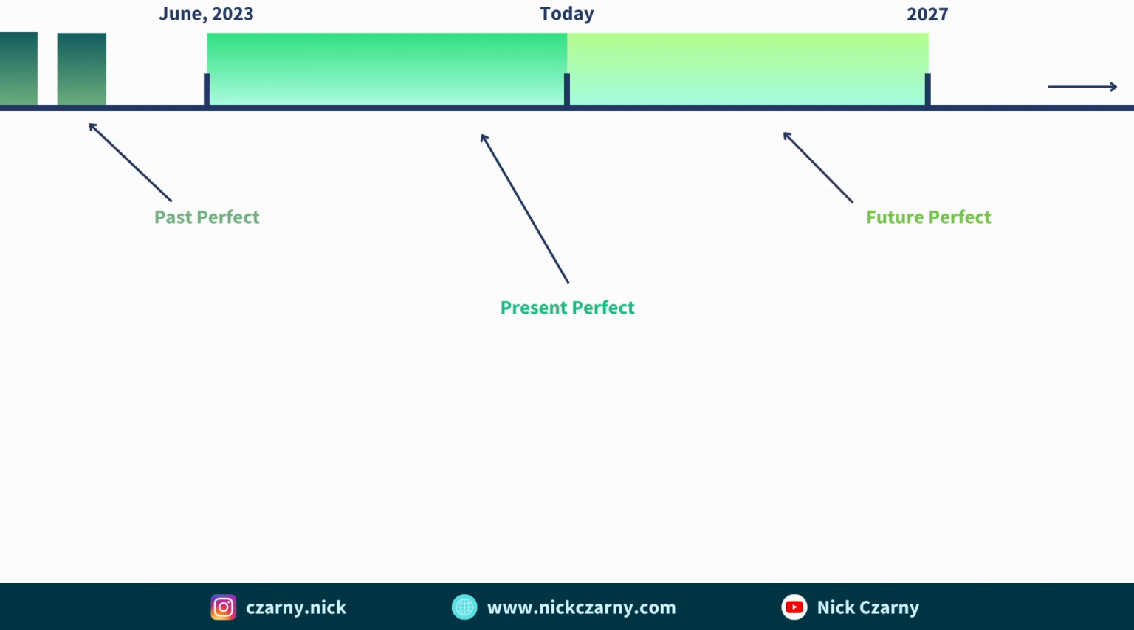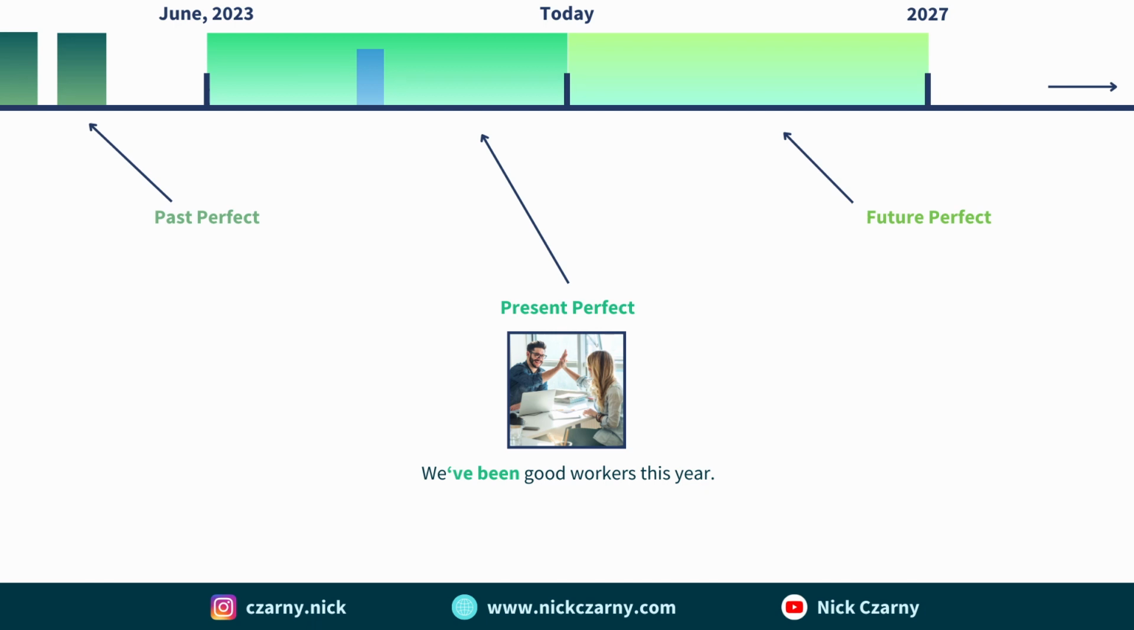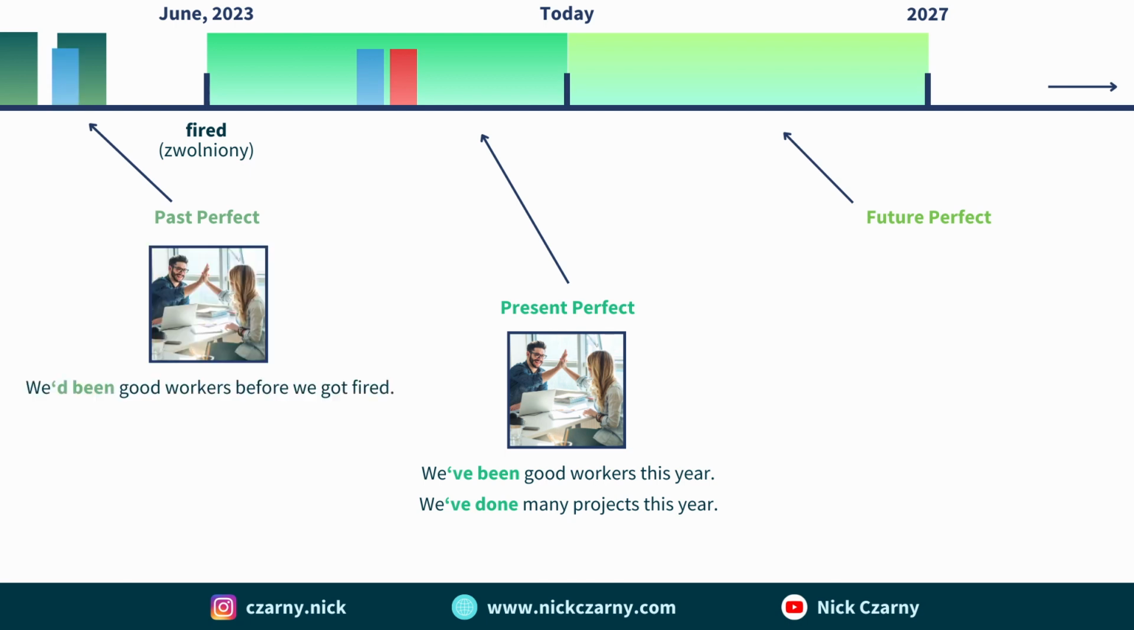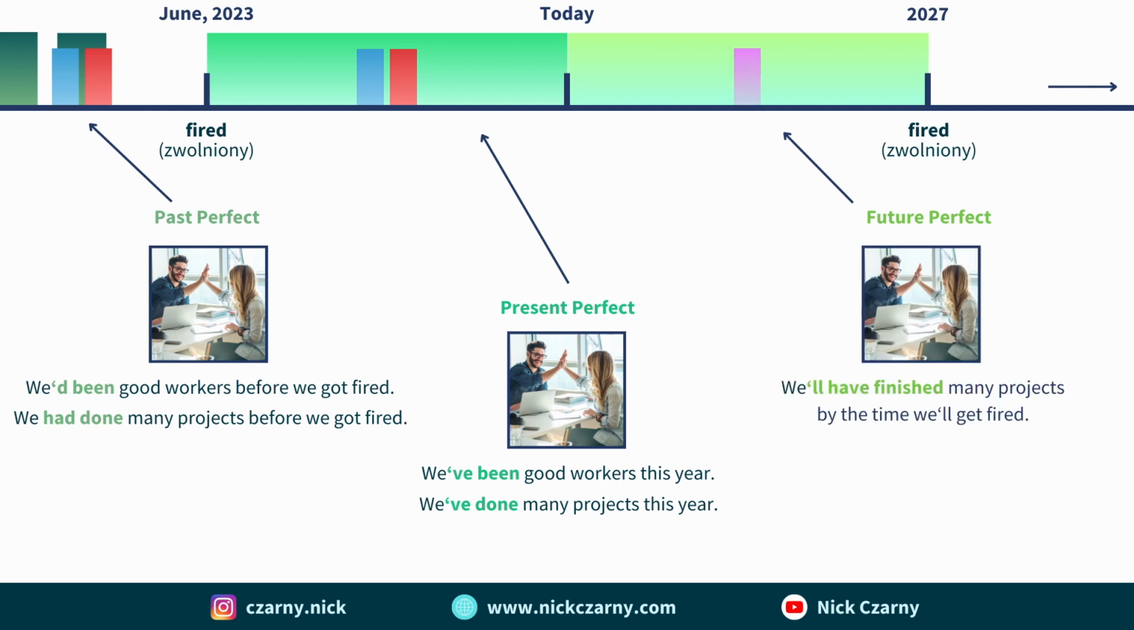In practice, it looks like this. Present perfect state, we've been good workers this year. Present perfect action, we've done many projects this year. Past perfect, first we have an action in the past, so we're fired. We'd been good workers before we got fired. And in action, we had done many projects before we got fired. In future, again, we have an event happening in the future. So again, we get fired. And the future perfect will be, we'll have finished many projects by the time we'll get fired. That's how we use the perfects.